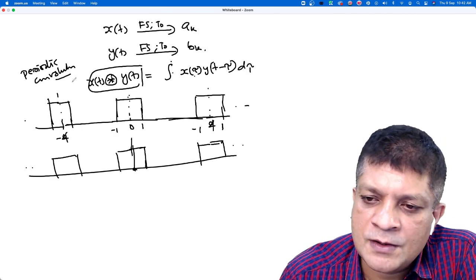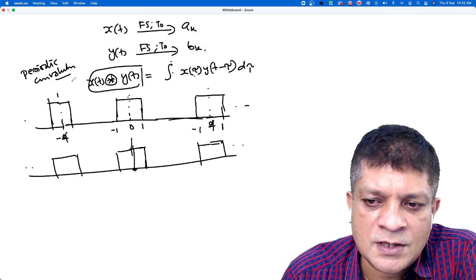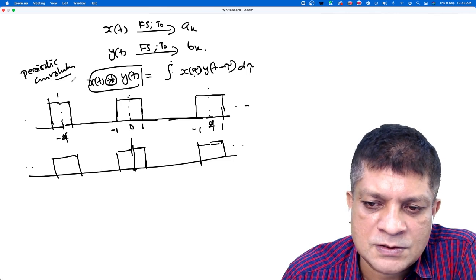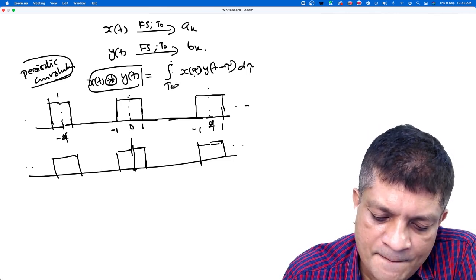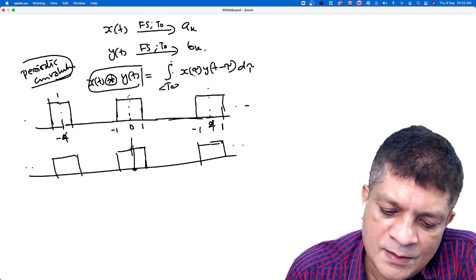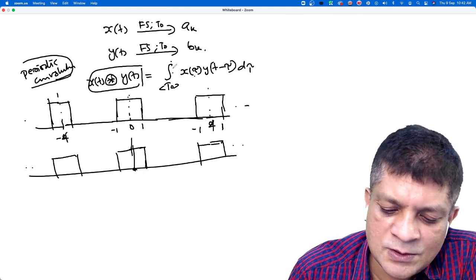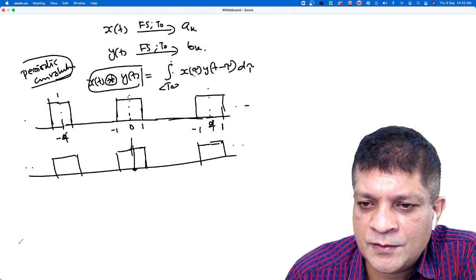And now the periodic convolution. Since for two periodic signals that convolution is not a periodic signal, we can define periodic convolution. The operation is the same, but the integration is over one period.